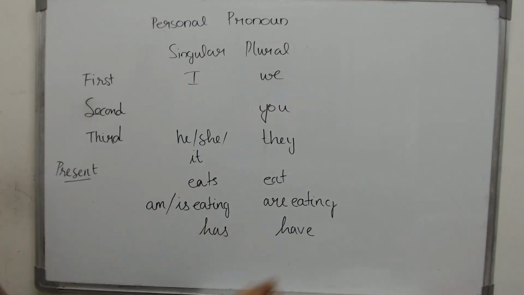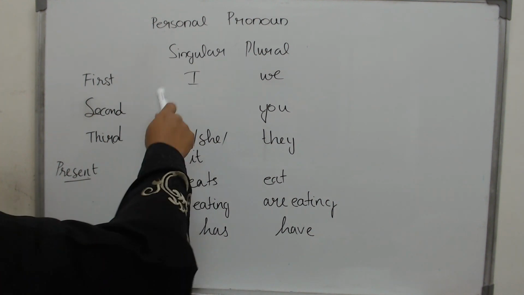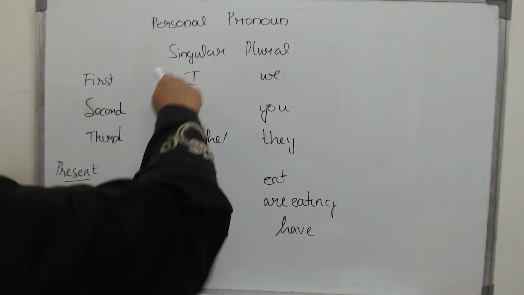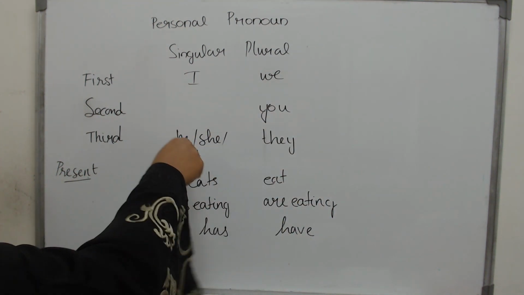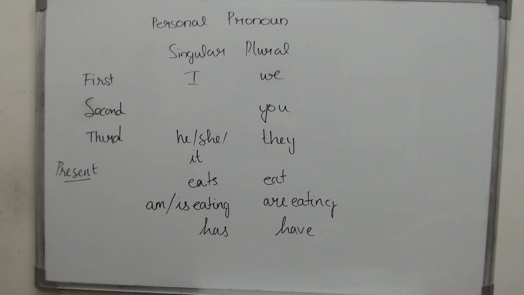Now what about has or have? If we are talking about something that they possess, I, we, you, all of them will have a car. Only these people, he, she, it, will fall in the has category. He has a car, she has a car, and so on. Now what will happen in the past tense?